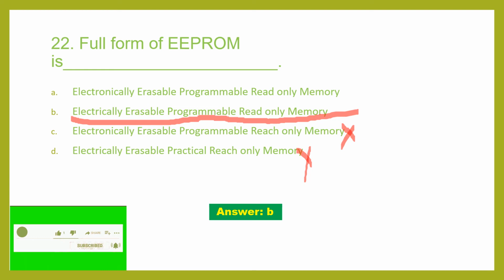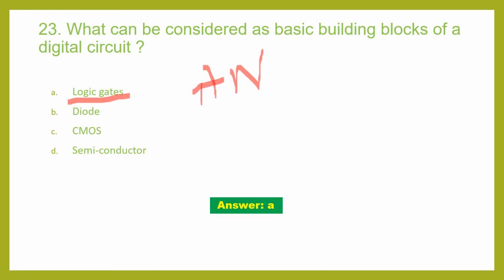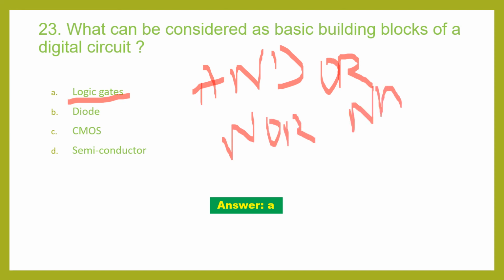Okay. Coming to the 23rd question, what can be considered as basic building blocks of a digital circuit? So the answer will be logic gates. You have heard about AND, OR, NOR, NAND. These all are the logic gates. So these are the basic building blocks of a digital circuit. Now I am not going in detail. Okay. So if you want any of the topics in detail, you can comment in my comment box. So the answer is logic gates.